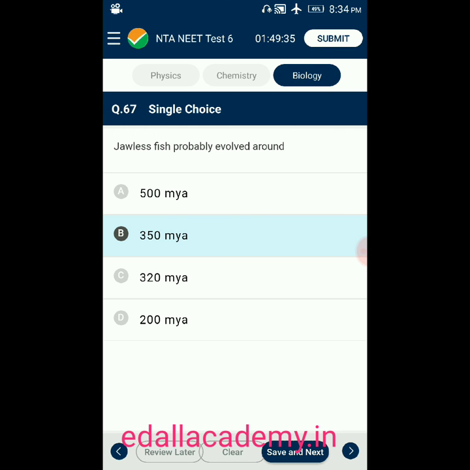Question number 67. Jawless fish probably evolved around option A, 5 million years ago. Option B, 350 million years ago. Option C, 320 million years ago. Option D, 200 million years ago. The answer is 350 million years ago. Jawless fishes probably evolved around 350 million years ago. The correct option is B.